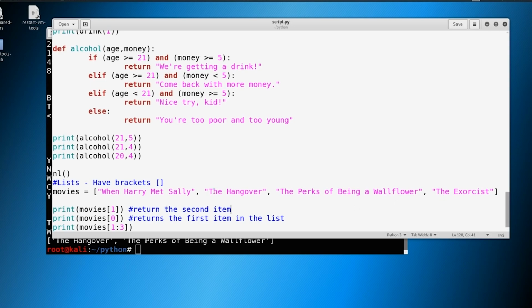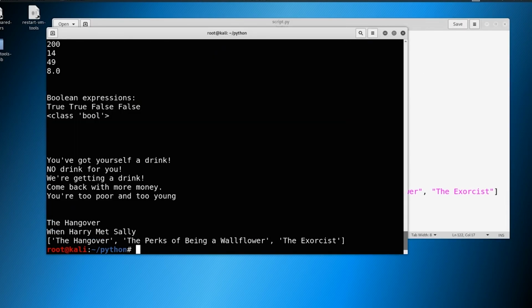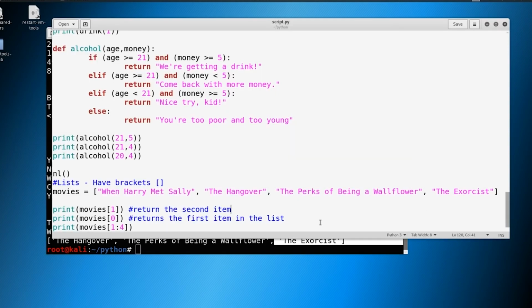So let's say we want to pull a couple items out. The first number that we're going to pull out is going to be the one that we want to start with, and the last number that we're going to pull out is going to be the number where we're going to stop. So The Exorcist is 3, but if we wanted to actually pull down The Exorcist, we would have to pull down 4 here. So if we want to try to grab more than one thing out of the list, we can absolutely do that, but we have to know where to stop. So now we incorporate The Exorcist here.